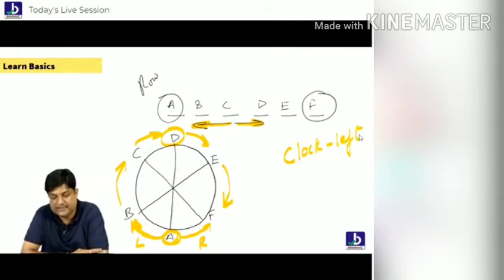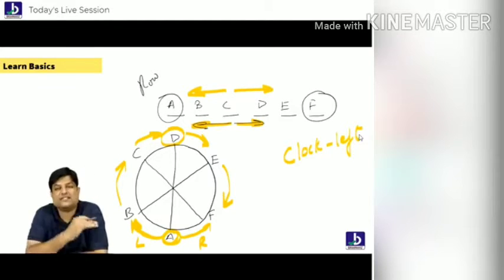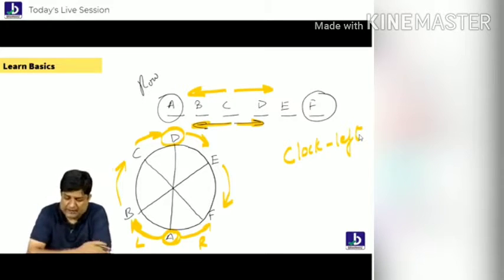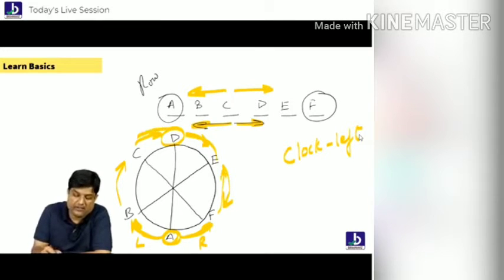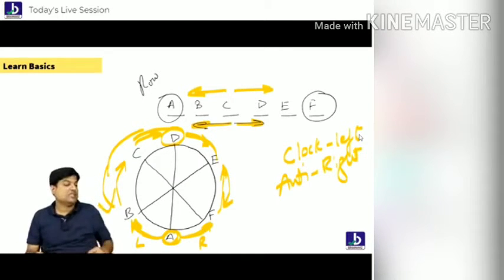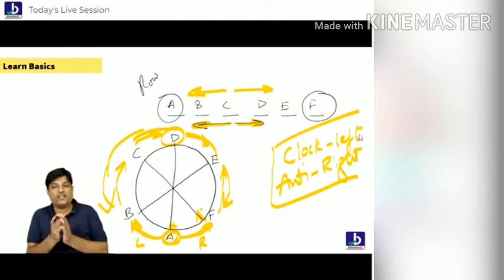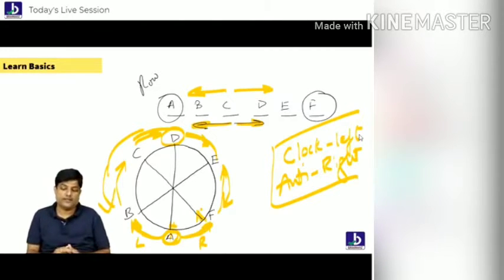Don't forget these basics. In rows, your left is left, your right hand is right hand. But in circular, that's not the story. Here you should go with clockwise and anti-clockwise. If I ask you who is to the right side of A, that is F. Right side of F is E. So right side, students, whoever sits in anti-clockwise will always be right. These are the two things which you must remember. When the students are facing the center, left side is clockwise. Who is right side? Anti-clockwise. Is it clear to you?